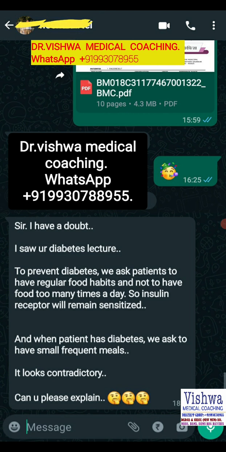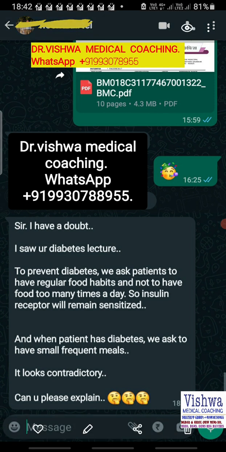The patient already has diabetes. So rather than having 4 chapatis in a single time, we ask the patient to have 2 chapatis 2 times, so that at one time the pancreas has to release insulin for only 2 chapatis. So the sugar level will not go up. The amount of food the patient is going to have is the same, but if the patient has small frequent meals, the escalation of the sugar level will not occur,